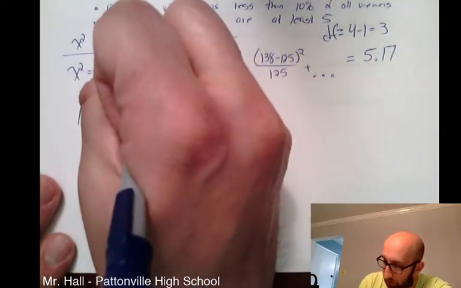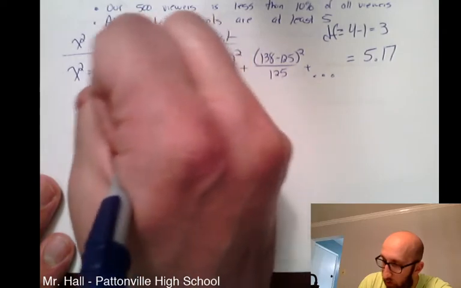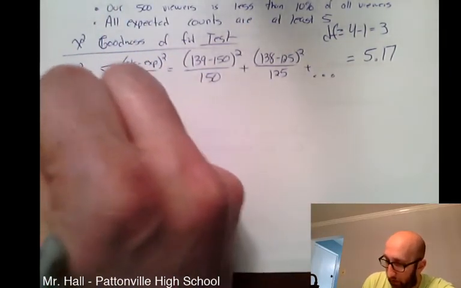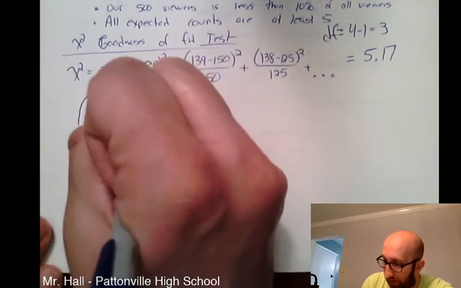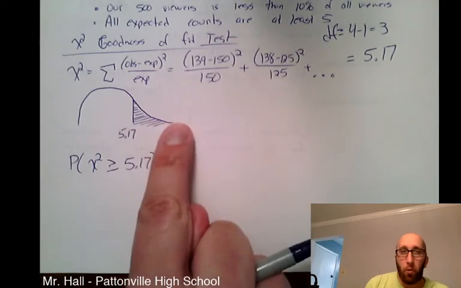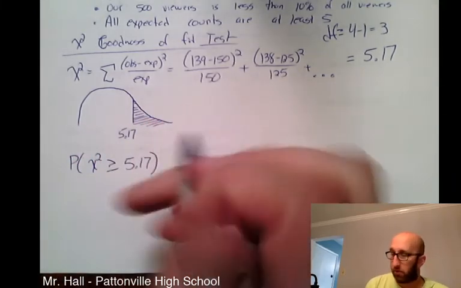So what I'm going to do is draw our chi-squared distribution. We're going to have a cutoff towards the right of 5.17, and we're always going to be taking the area to the right. So I'm going to be finding the probability that chi-squared is greater than or equal to this 5.17 value. We're always taking it to the right. We're never going to be in between or area to the left.